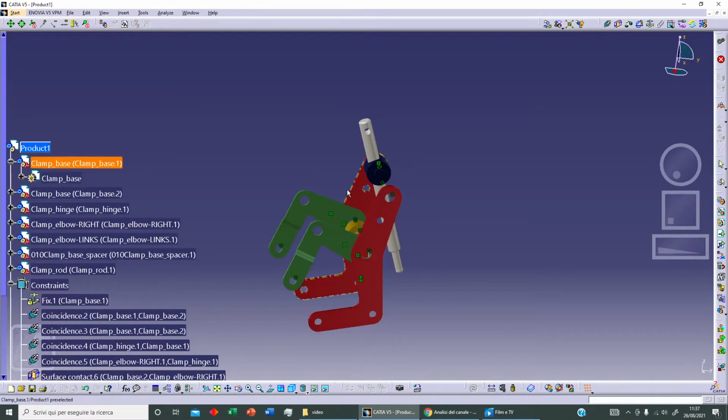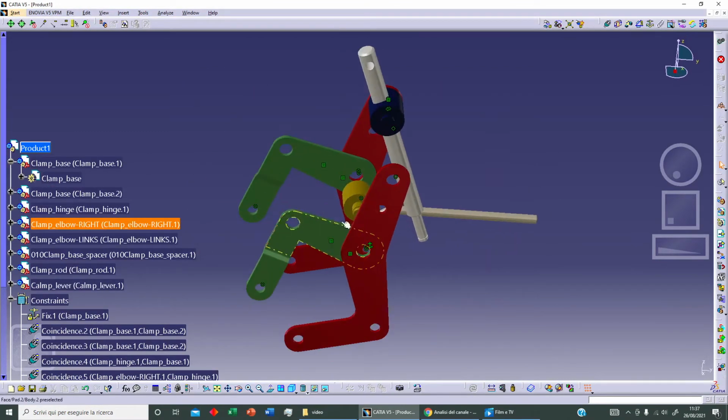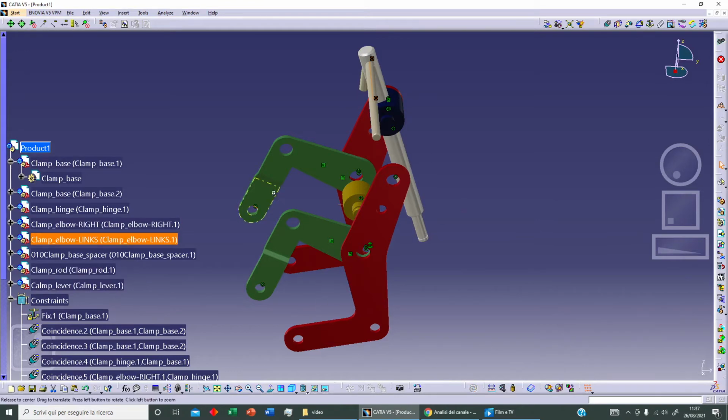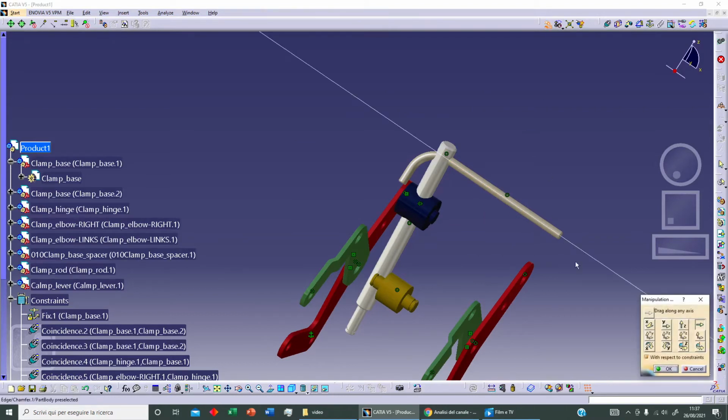Now let's add our clamp lever, and let's click on open. We want coincidence between this element here and this, and let's click on update. Now let's fix this position. For example, we can move this element using this axis as reference, and let's click on OK.